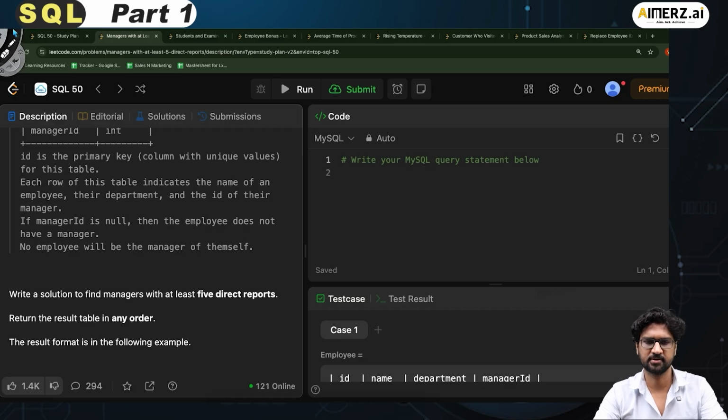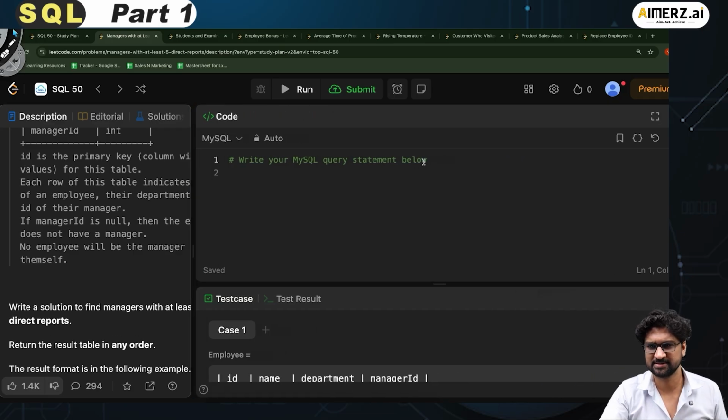Now it's a medium level, but I don't think it's a simple question.